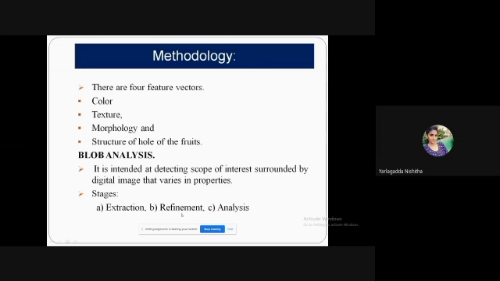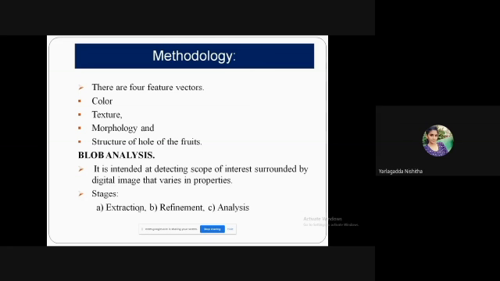Then the extraction process is done, and then we go for refinement and then analysis. Extraction is based on the color we got, the texture we got, and so on. Based on that information we make the differences. Extraction is the primary step, where we take the object and extract its details. Refinement is about what we have extracted: it contains different types of qualities of images or transformations. We refine that, separate it, and give some clarity about that picture.